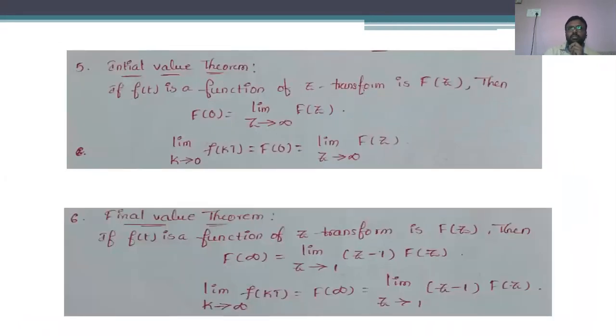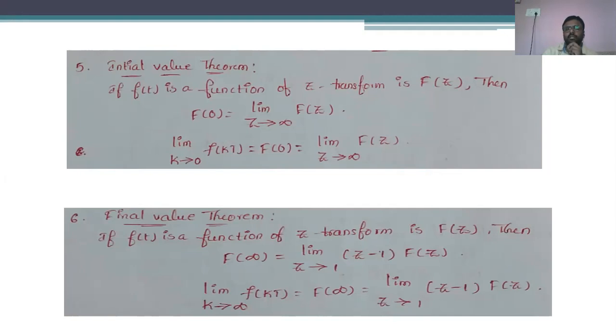The most important properties or theorems of the z transform are the initial value theorem and the final value theorem. The initial value theorem is the calculation of f of 0. That means f of 0 is obtained with limit z tends to infinity of f of z.